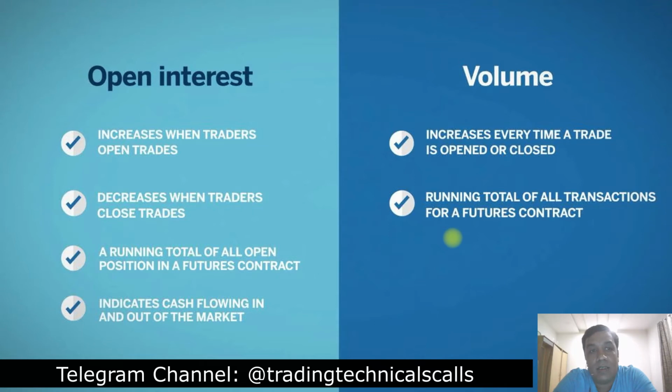So the first thing is, there are two things: one is open interest, another one is volume. Open interest is basically an increase in open trades. Whenever a trader opens a new trade, open interest increases. So whenever you see open interest increasing, there is a desire from the traders to enter that particular futures contract. And whenever a trade is closed, the open interest will decrease.